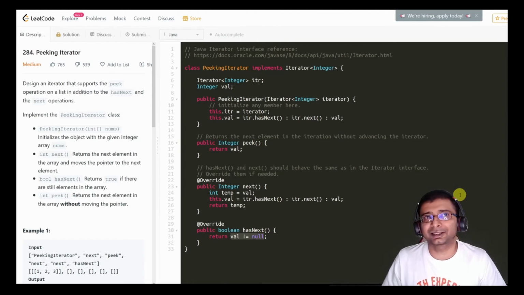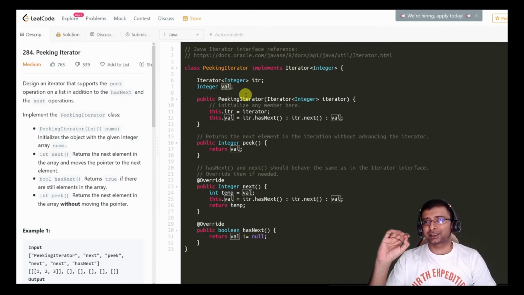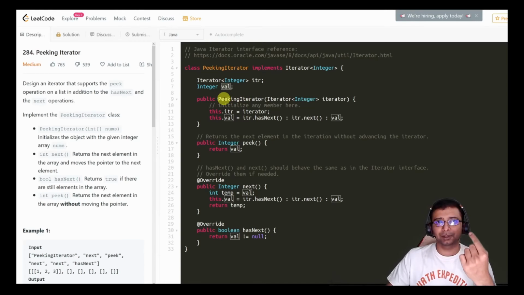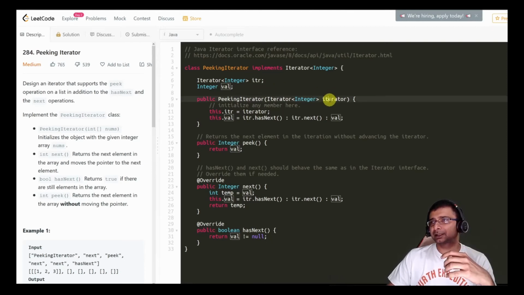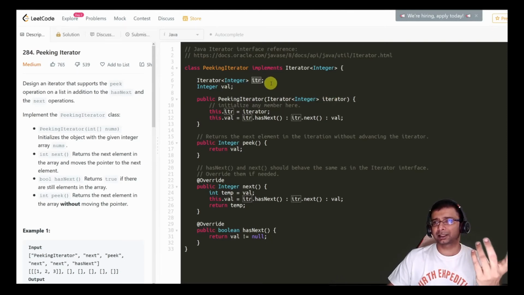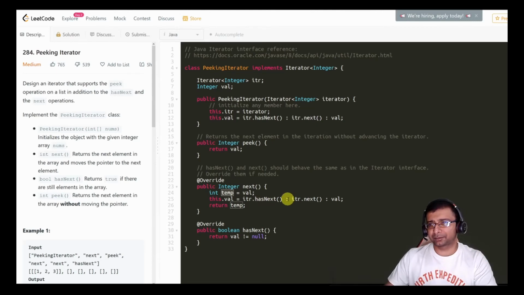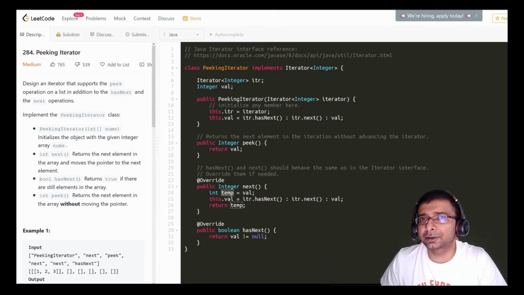See, this is a very straightforward solution where we are just using constant extra space, because this val is going to be only one single integer variable, no matter what your iterator points to, and this iterator is passed to you. You are not creating any iterator, right? And even this temp and all, these are local variables and this will be constant. So for each call, I'm not going to create thousands of temps over here, right? So let's run this code and see how it goes.